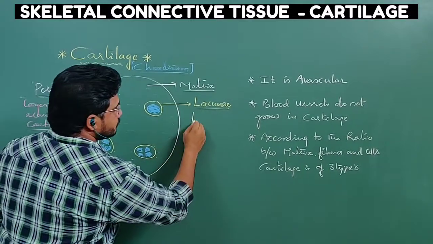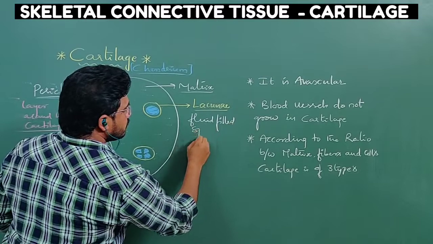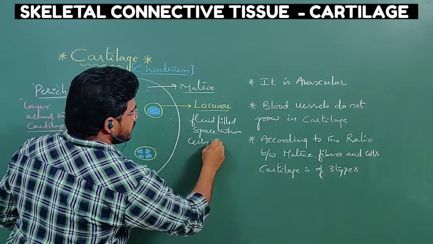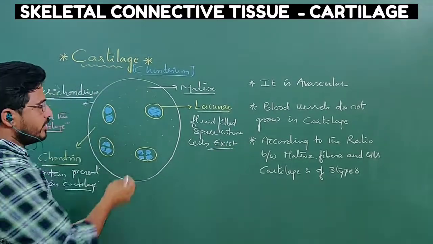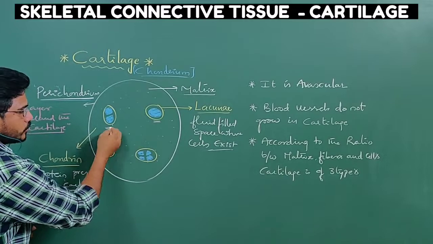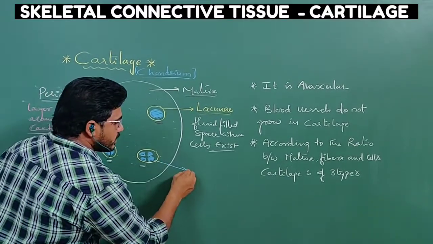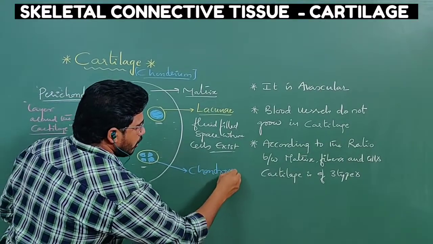What is lacunae? A fluid filled space where cells exist. I will write here: fluid filled space where cells exist. The number of cells may be 1, here in this case 1, here 2, here 3 or here 4. The cell present in the cartilage is called chondrocyte.